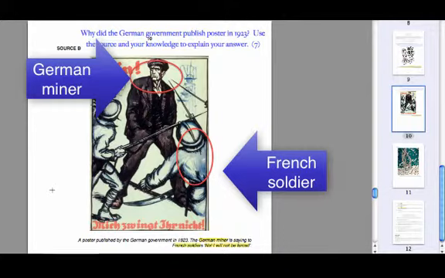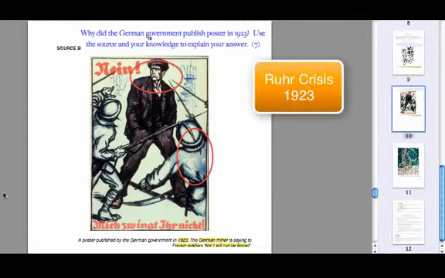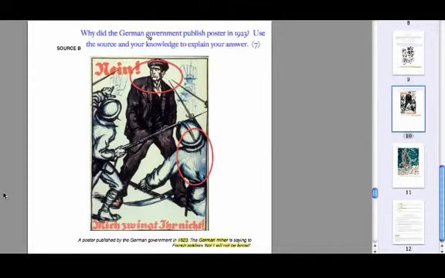And if we now just think about the date that we're being asked to think about, 1923, I'm hoping for most of you, if not all of you, that should tell you straight away what this is about. So we're looking at a poster here about the Ruhr Crisis. So the Ruhr Crisis in 1923, just to recap very, very quickly, Germany could not pay that year's instalment for the war debt. So the French and Belgian troops decided to march into the Ruhr area, an industrial area in